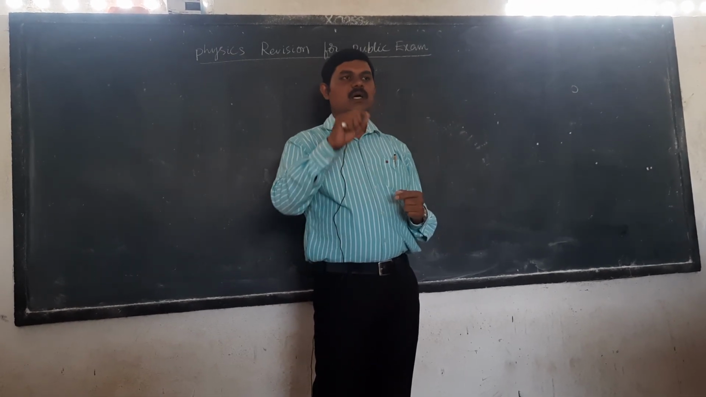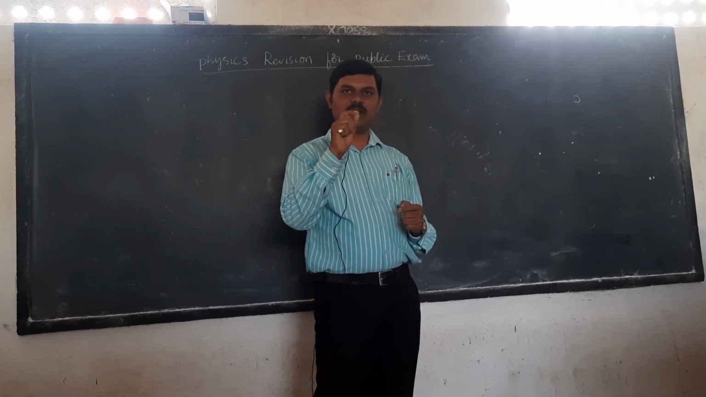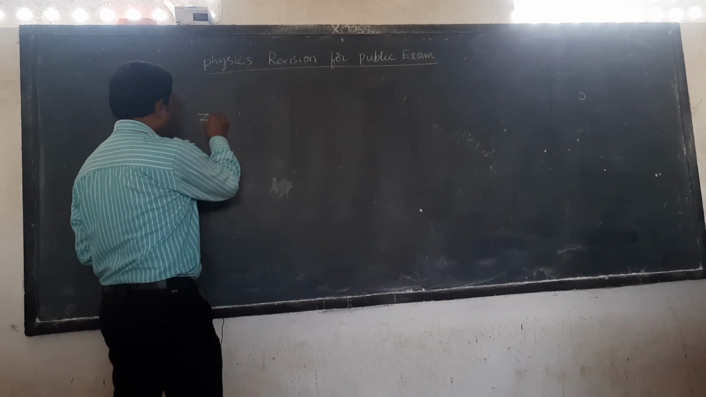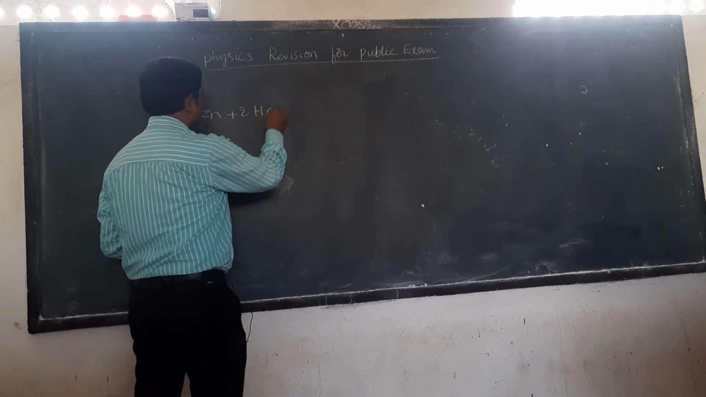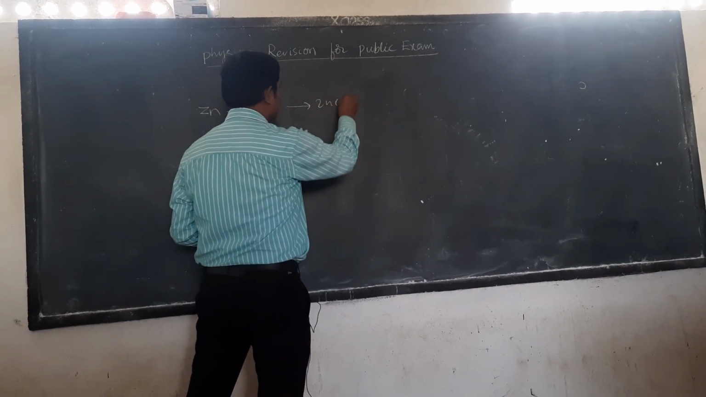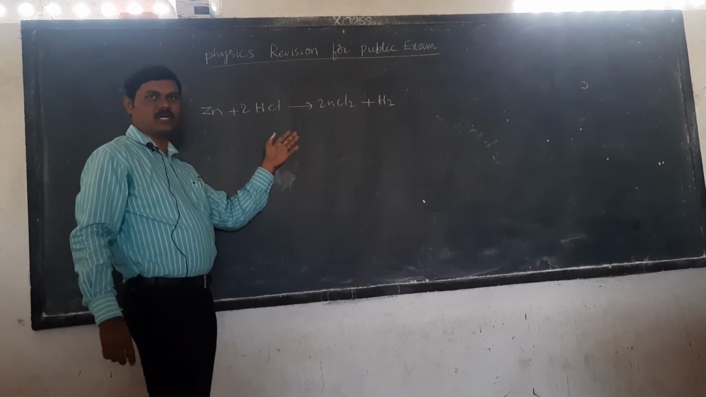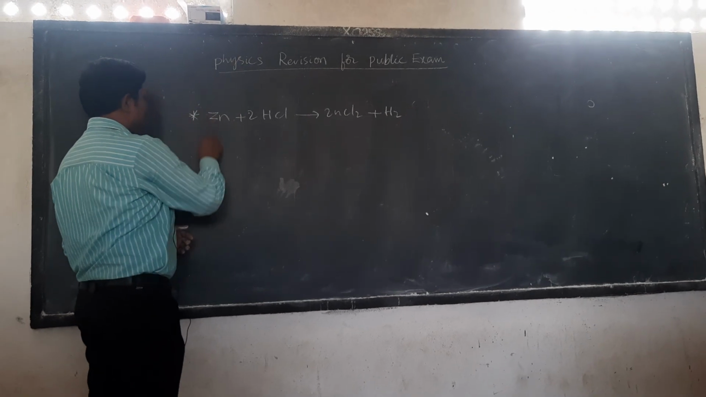Number 1, what happens when acids and bases react with metals? For example, that is a lab activity. Zinc when reacted with hydrochloric acid produces zinc chloride and hydrogen gas. Zinc chloride and hydrogen gas. So this is a lab activity based important question. You have to prepare for a 6 marks question.